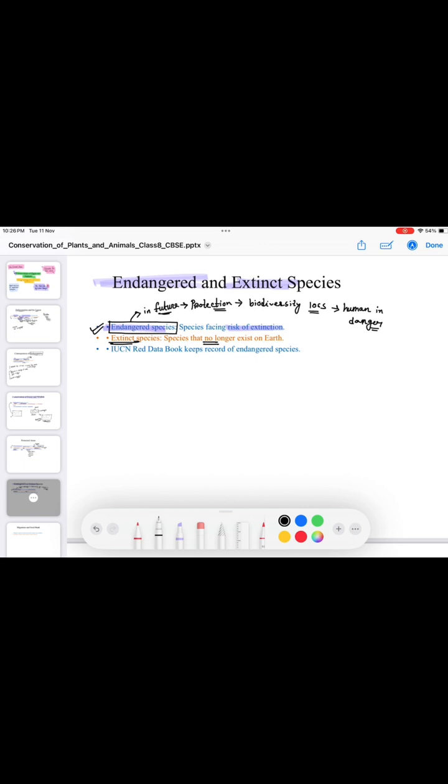So what is the difference between endangered and extinct species? Extinct species are already lost due to natural and environmental changes, but endangered species, if they are provided protection, can still survive. So we need to stop this biodiversity loss. We need to protect the forest so that they can survive. The IUCN Red Data Book keeps all the records of these endangered species. That is why this book is very important.